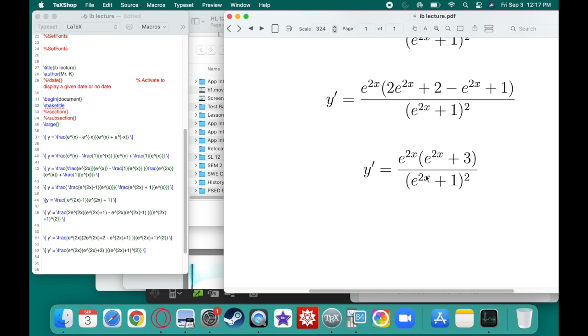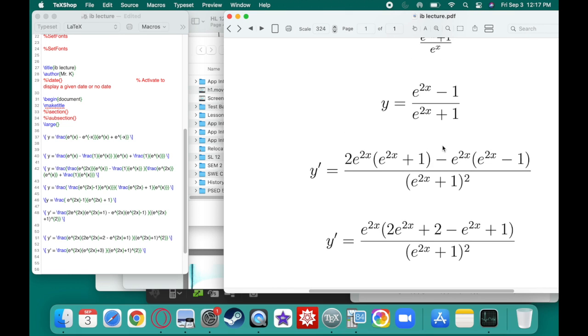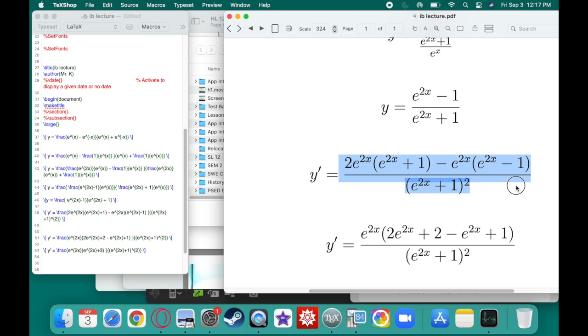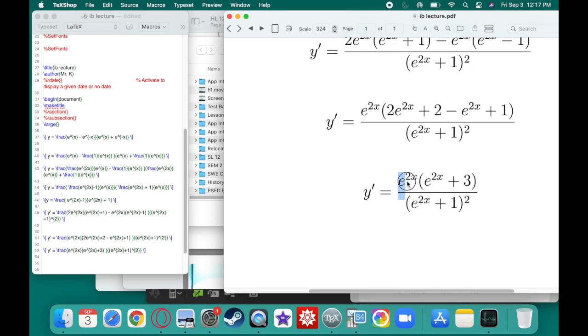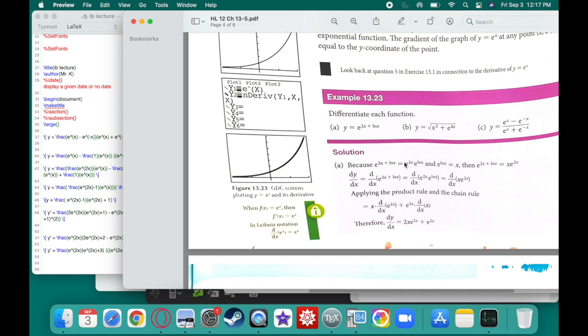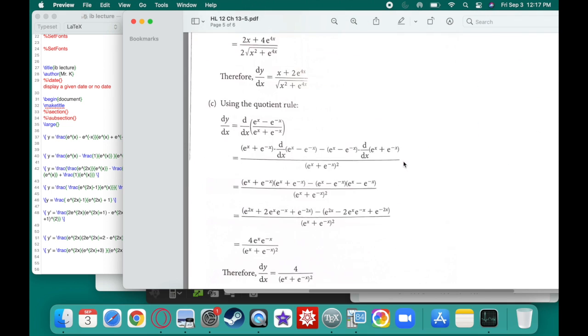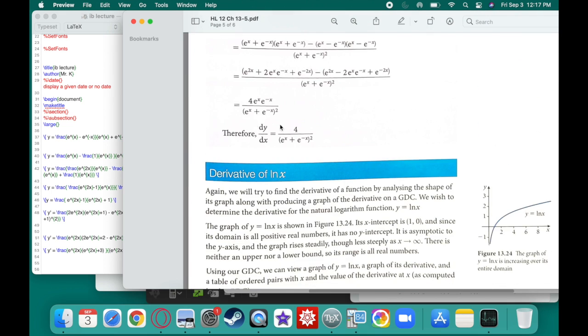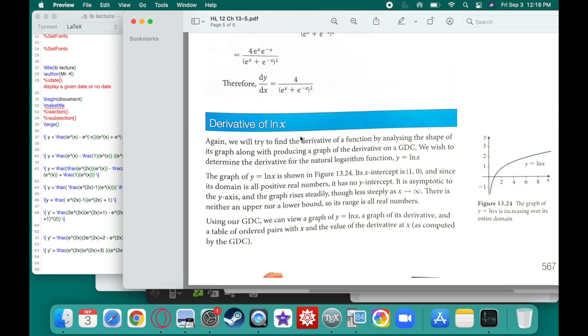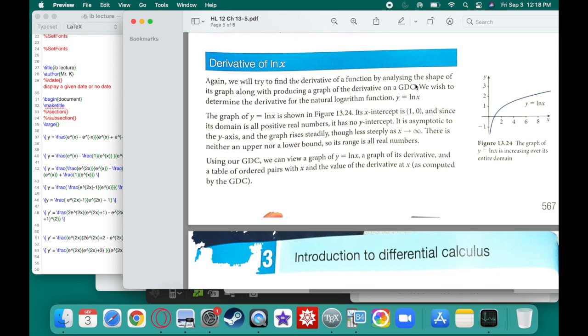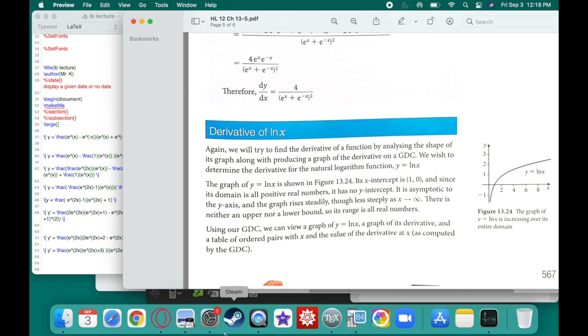I don't really see how we're going to simplify this anymore, so that would be an answer for the college people. Honestly, for me, you know what, as ugly as it looks, if you left it like that, I'll be cool, but it would be a lot better if it looked like that. It looks a lot simpler and cleaner, you know what I'm saying? And that's the deal with e to the x power. It's pretty easy stuff. And apparently they simplify this even more, which is fine. Doesn't matter to me. As long as you get the right answer, it's totally okay. So their form is a little bit different than my form, apparently.